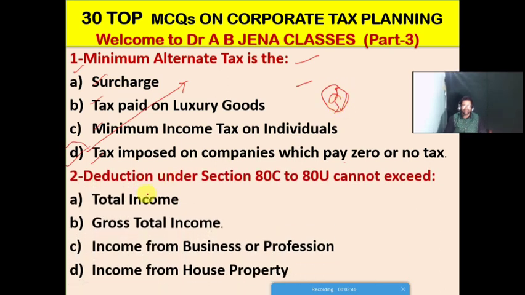Next MCQ: deduction under sections 80C to 80U as per the Income Tax Act 1961 cannot exceed A, total income; B, gross total income; C, income from business or profession; D, income from house property. So B is the right option for this MCQ. Deduction under sections 80C to 80U cannot exceed gross total income.